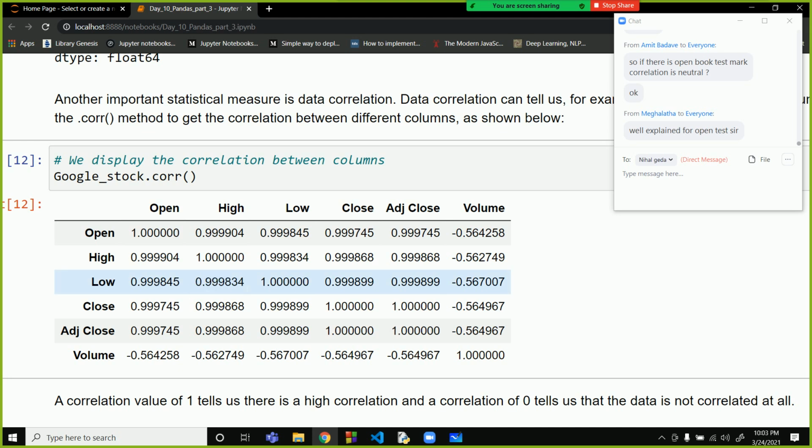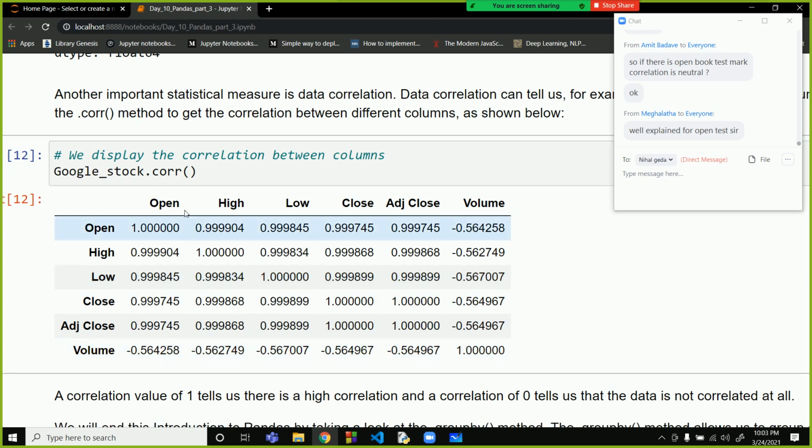Now if you see volume, and the stock opens high, what is the meaning of open? Open means the stock market opens at 9:15 in India.